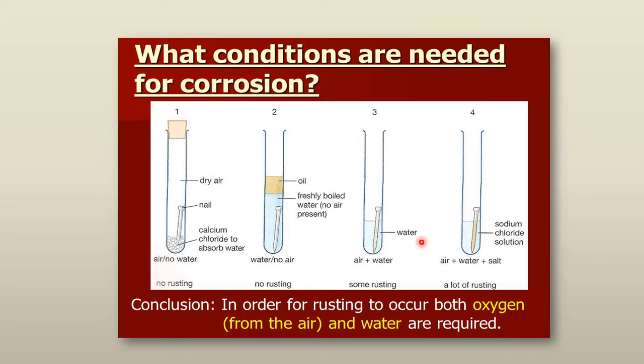So what can we conclude from these experiments? That in order for rusting to occur, both oxygen and water are required, and then only the rusting takes place.